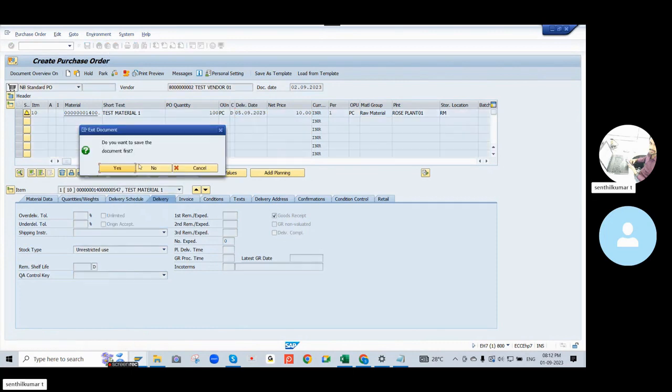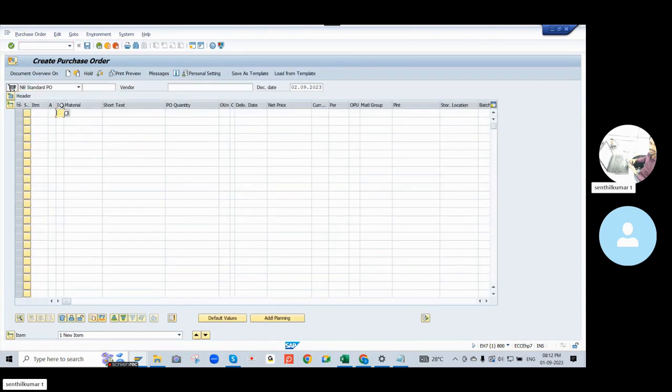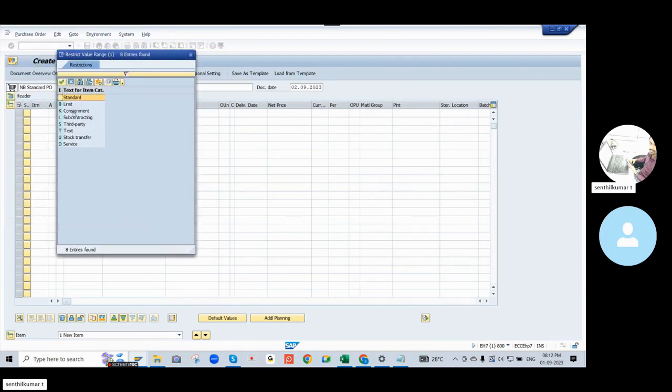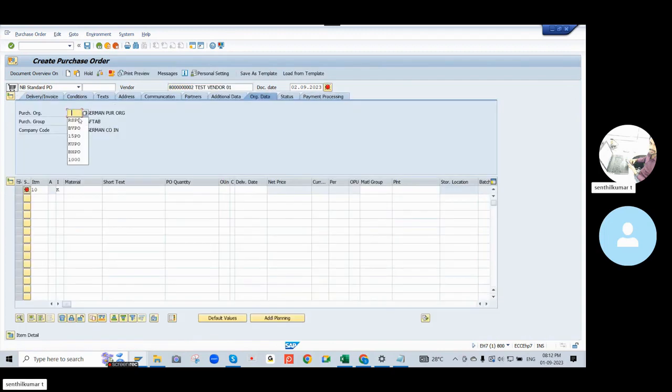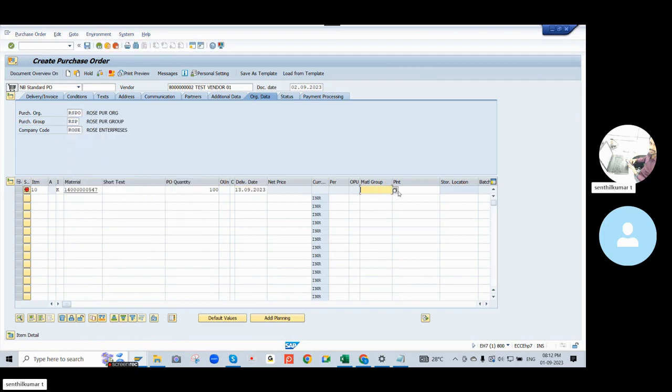Sorry, in ME21N I forgot to click the item category. So for this item category, you need to select K. K is for special procurement; we are seeing consignment, so we need to select K as the item category. Then you can select the vendor. Then enter the purchase organization and purchasing group, then the material and quantity. I will enter the delivery date and the plant.